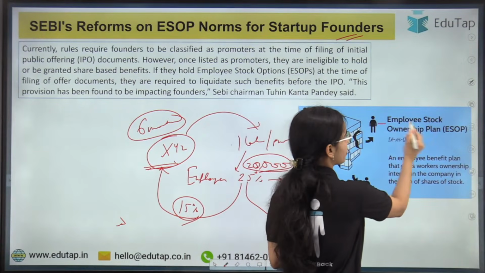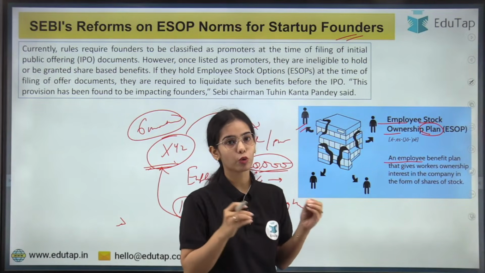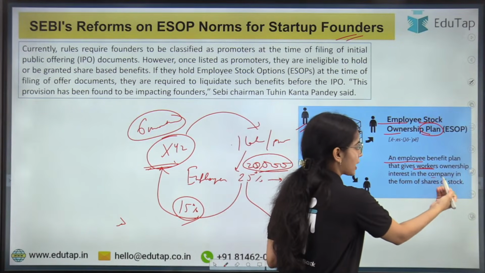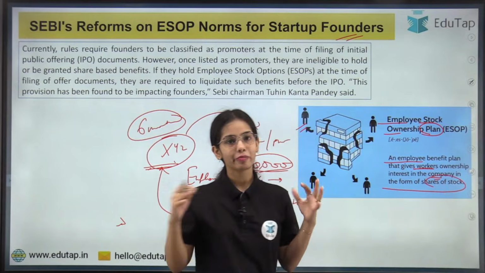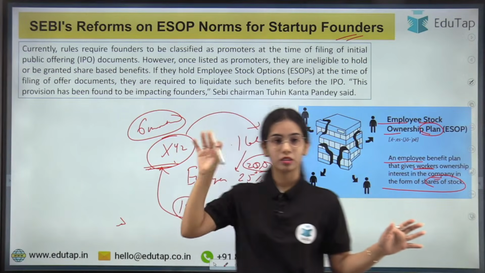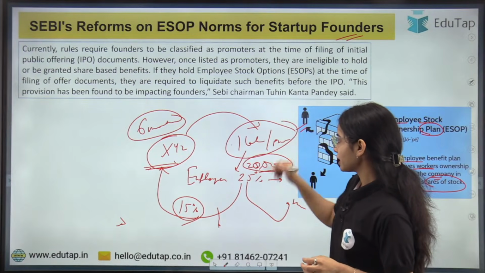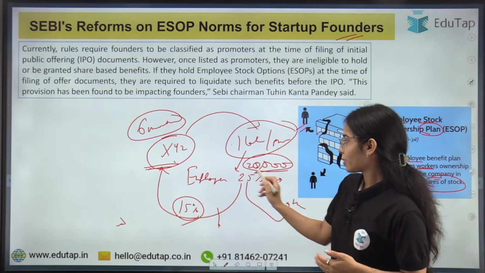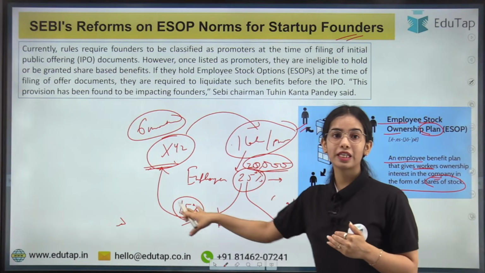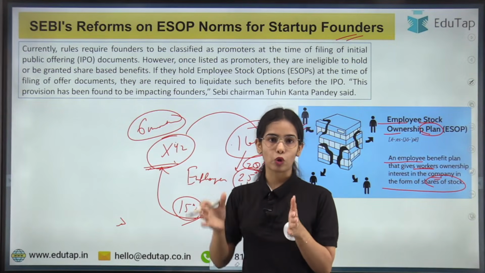So ESOP is an employee stock ownership plan. This is an employee benefit plan that gives the workers, the employees, ownership interest in the company in the form of shares of stock. Many different companies have different policies in regard to the ESOP, but this is an example I have taken from my friend: her salary is 1 lakh per month, she can invest up to 25% of her salary in the shares, and the shares she will get are at a discounted price of nearly 15%, but she has to do a 6 month lock-in. This usually happens.